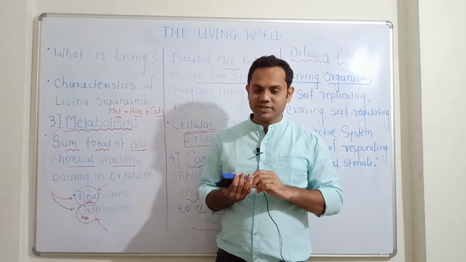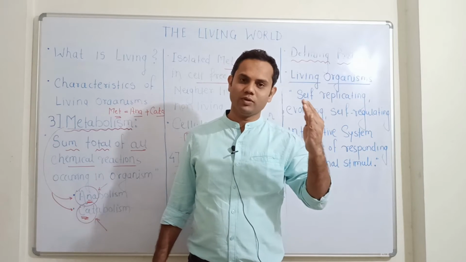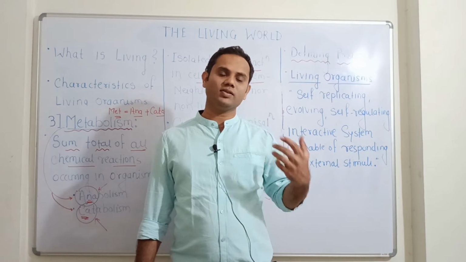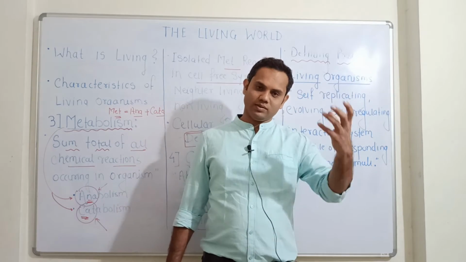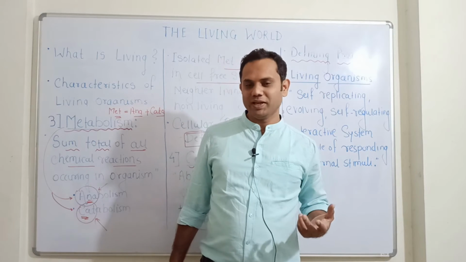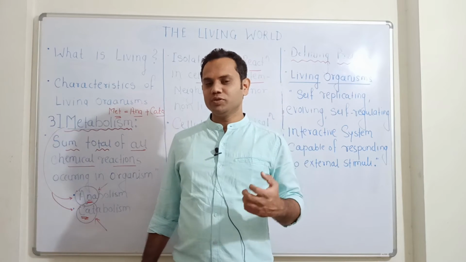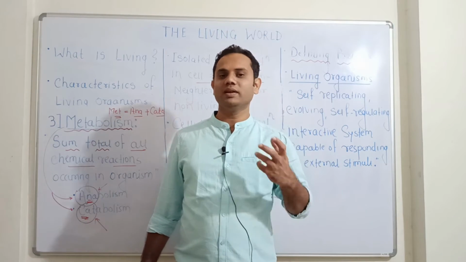So up till now we have seen growth, reproduction, metabolism or cellular organization, and consciousness. These are all the properties of living organisms. Out of that, certain are the defining property or exclusive property of living organisms, others have certain exceptions.